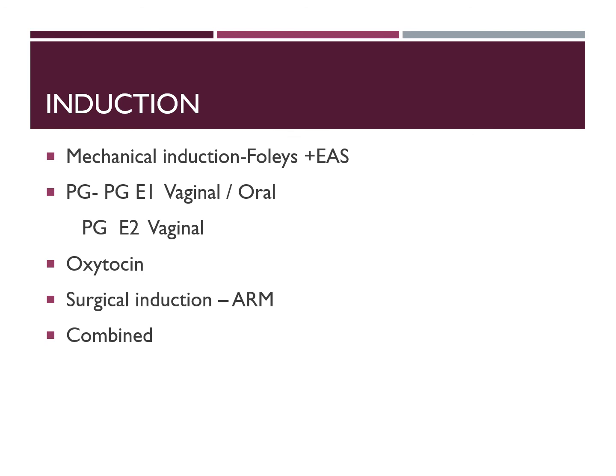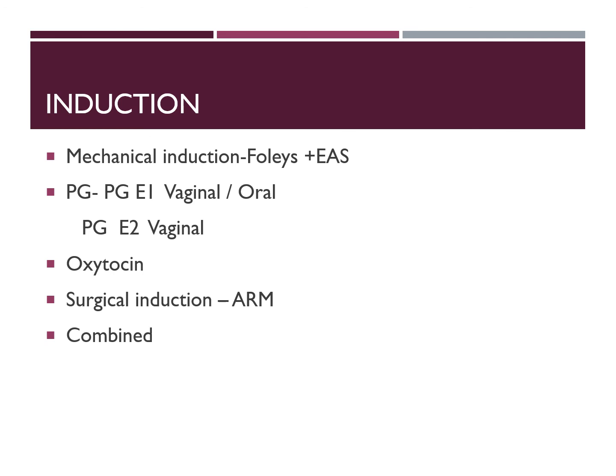Another prostaglandin commonly used is prostaglandin E2, which is available in a gel form, dinoprostone gel, and the dose is 250 microgram, introduced into the posterior fornix, and can be repeated 6 to 12 hours apart, and we usually use 2 doses.